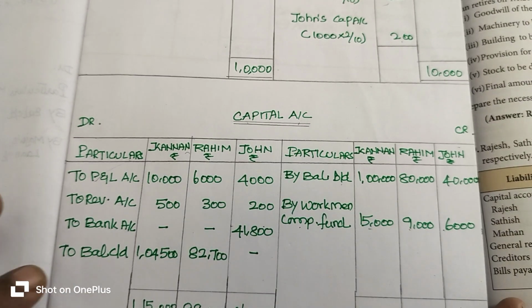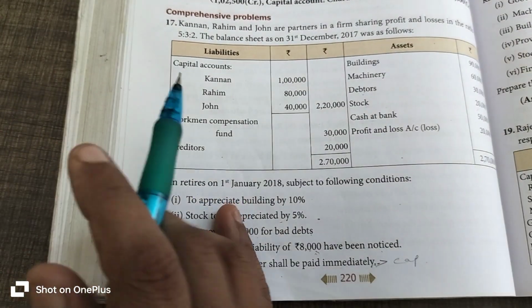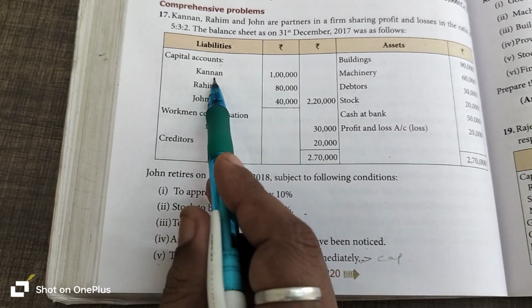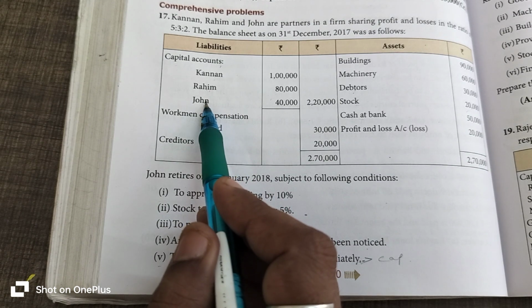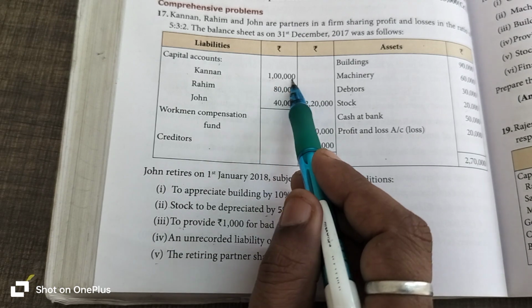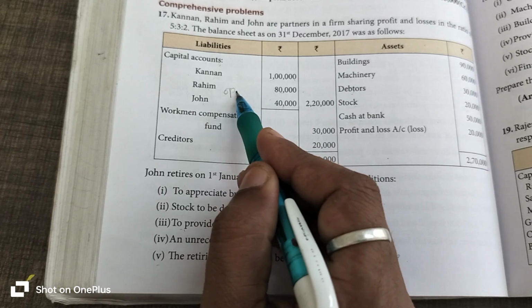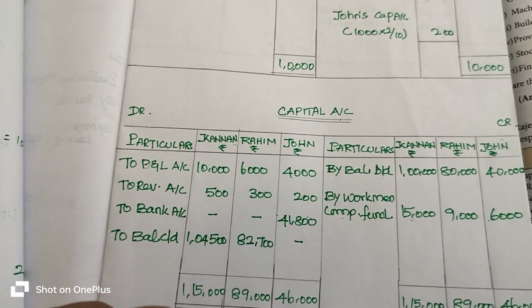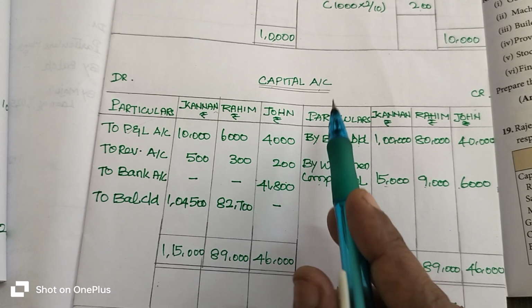Okay, so opening balance, where is opening balance given in the question? On liability side they given the opening balance of capital account. So Kannan, Rahim, John, these three partners introduced capital respectively 1000 rupees, 1 lakh rupees, 80,000 rupees, 40,000 rupees. This is called as what? Opening balance of capital, opening capital. Okay, that opening capital will always enter on credit side of the capital account.